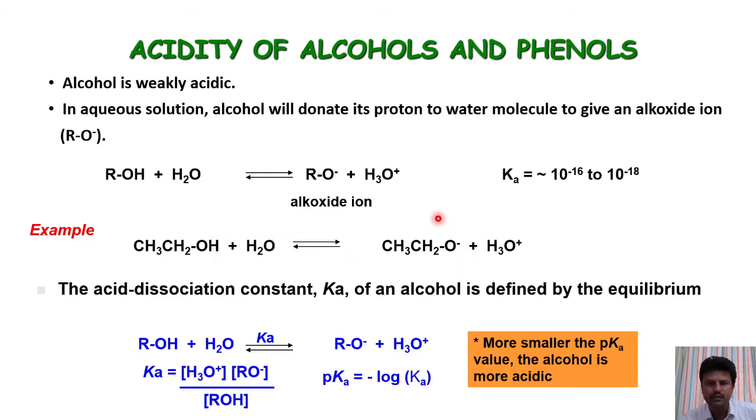molecule and forms ethoxide ion. For this equilibrium reaction, the equilibrium constant Ka is equal to the product of the products' concentrations divided by the product of the reactants' concentrations. Here the water concentration will not change, therefore the unity of water is 1. So the equilibrium acid dissociation constant Ka is equal to H3O plus concentration times alkoxide ion concentration divided by alcohol concentration.